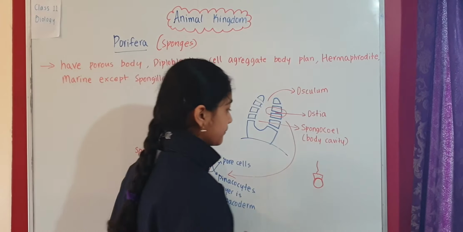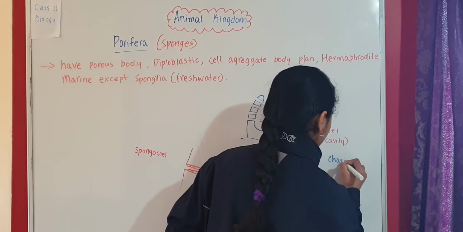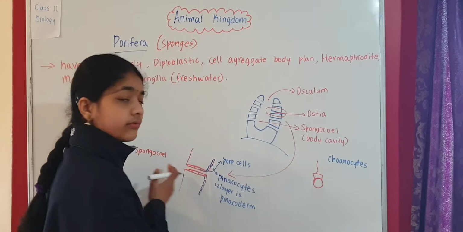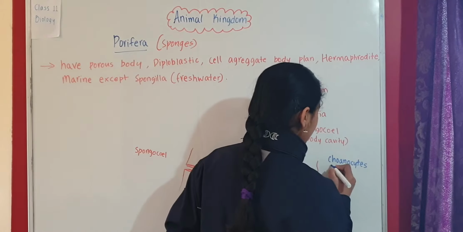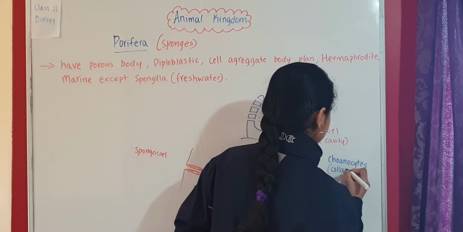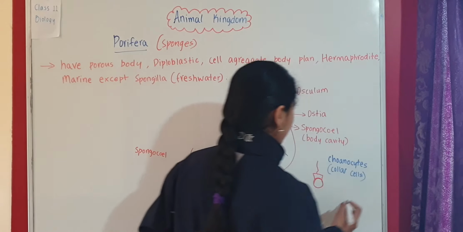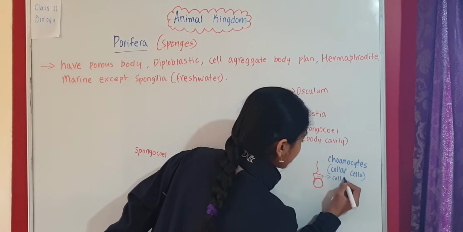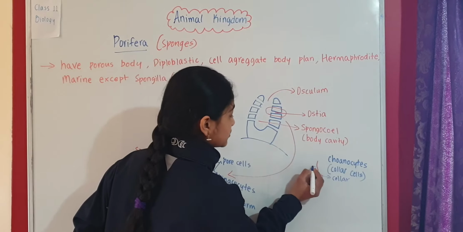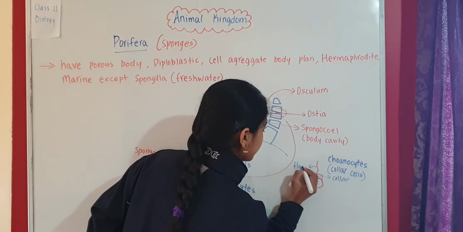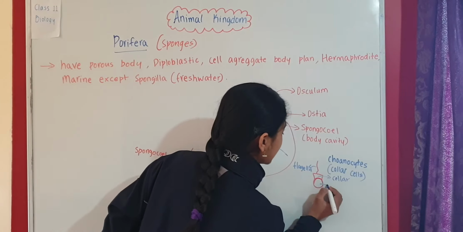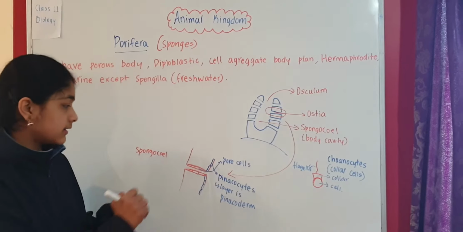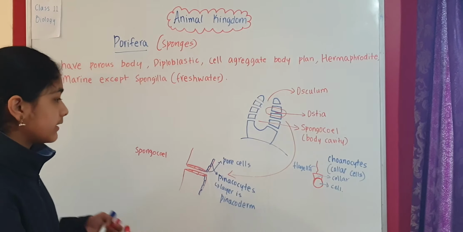So choanocytes are present in the inner layer of the sponge body. Choanocytes are also known as collar cells because this part is nothing but the collar of the cell, and this is the flagella, and this is the main cell body. These are some cells which line the inner layer. So here we can draw them.